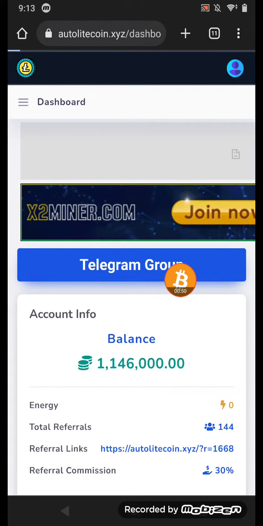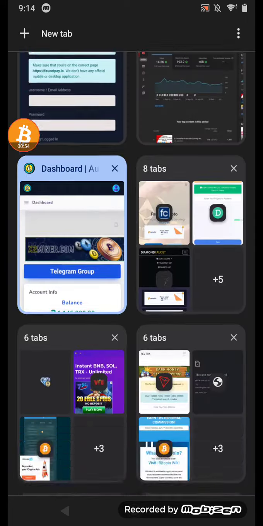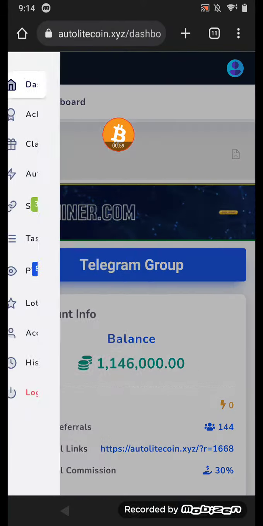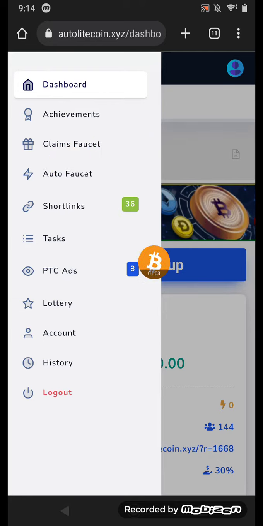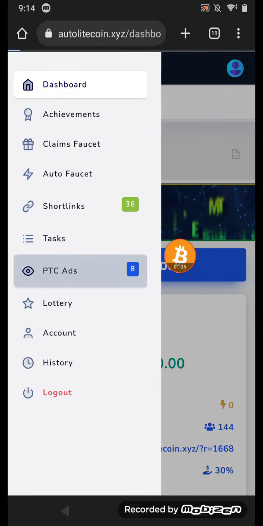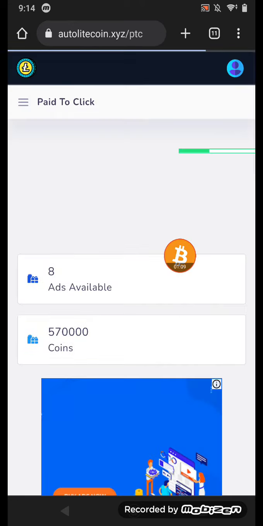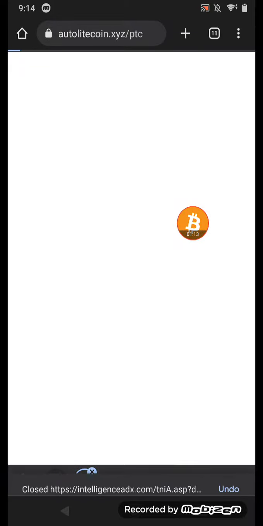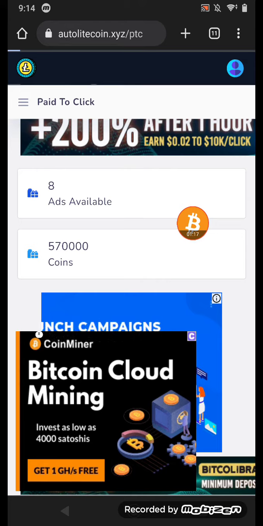Just click the three dashes in the top. The three dashes in here, you can go and claim short links and PTC ads. You can go to it and watch your PTC ads. You can earn your free coins, and then you can convert the coin to Litecoin. Okay, right now I have a coin.